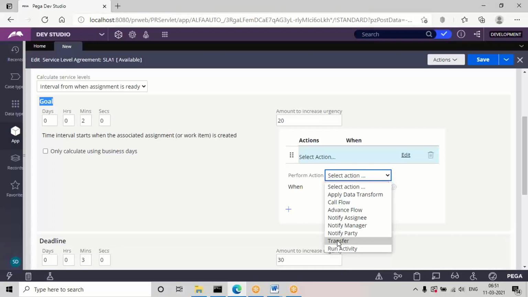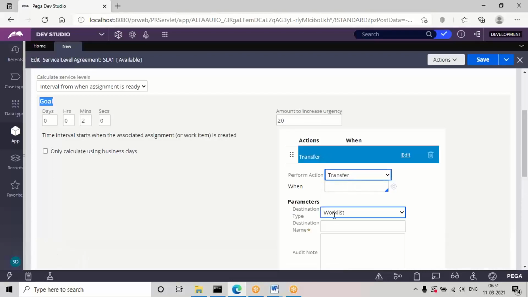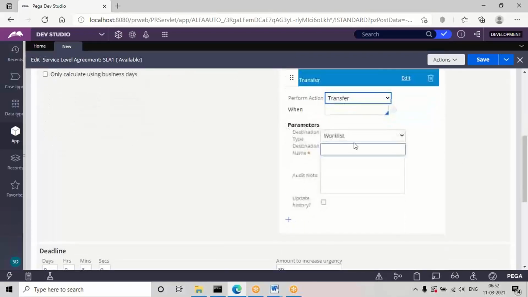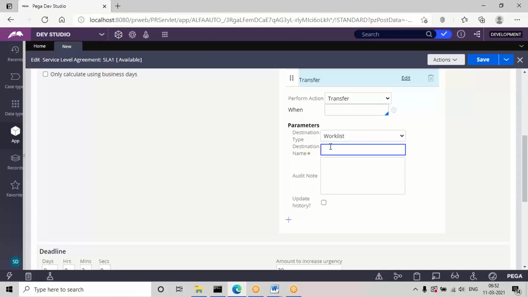So use this option, transfer. Here it is a specific ID we are using, so we transfer the task directly to one operator. Automatically you will get the work list, and you manually enter the name of that operator. You don't get it in the drop down in your application exactly how your user ID is created. So give it in the destination name, manually. You don't get it in the drop down here. So save the SLA.